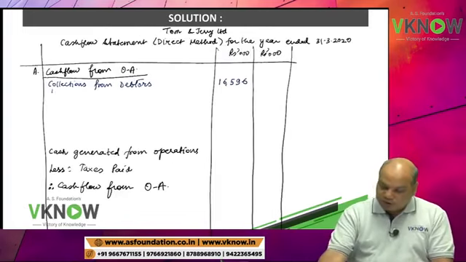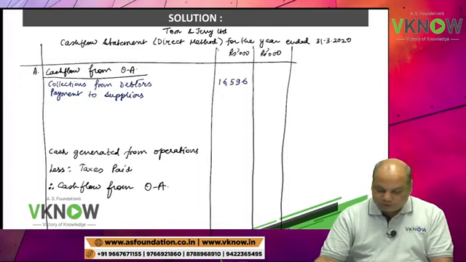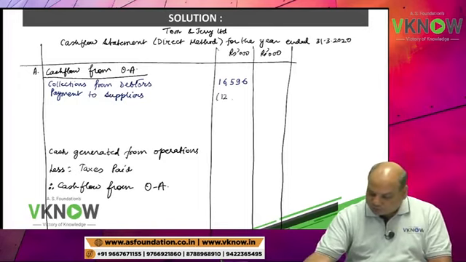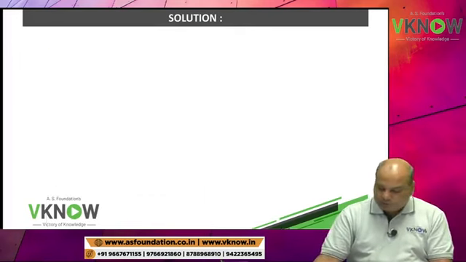Now there are outflows given to you. Payment to suppliers, operating activities, all outflows write in bracket. Payment to supplier 12204.